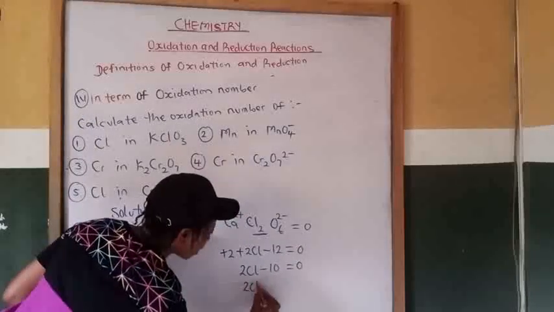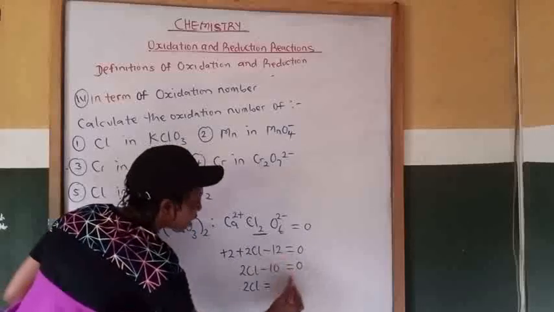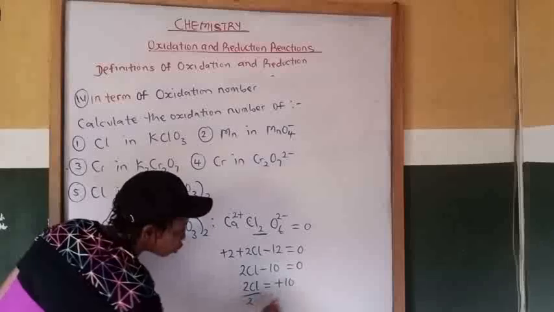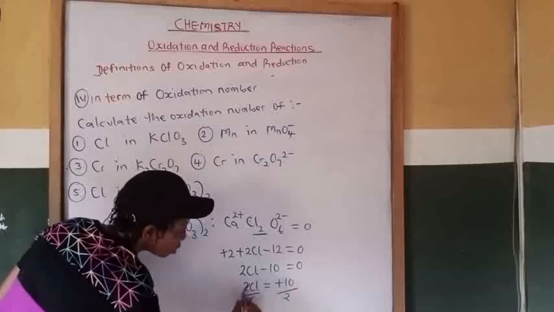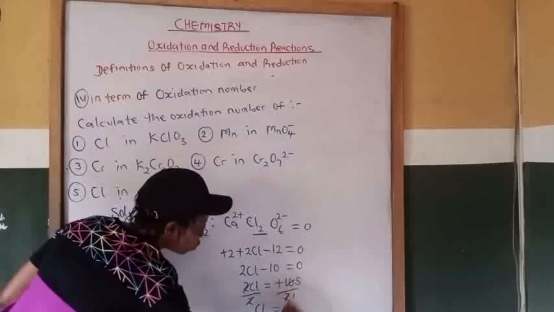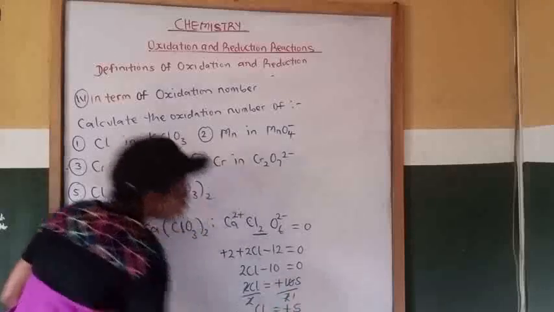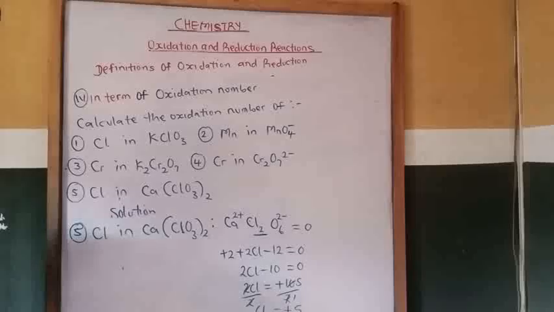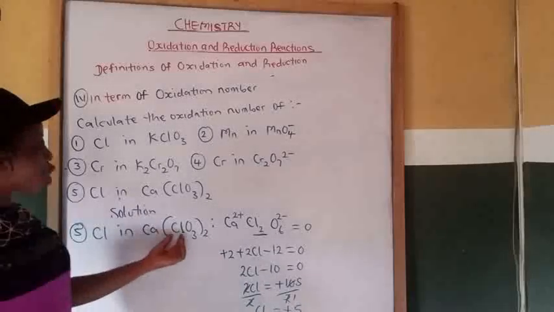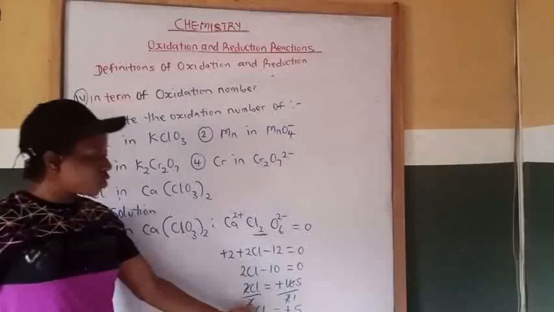Now 2Cl equal to, bring this minus 10 here, we change to plus 10. Now divide both sides by 2. So chlorine will be equal to plus 5. So the oxidation number of chlorine in this compound is plus 5.